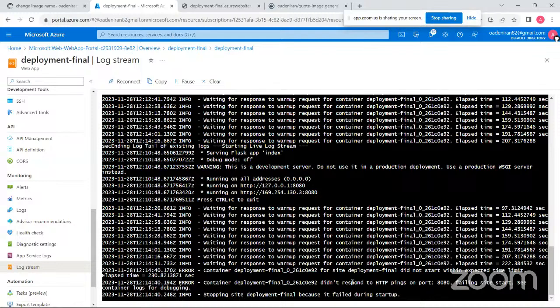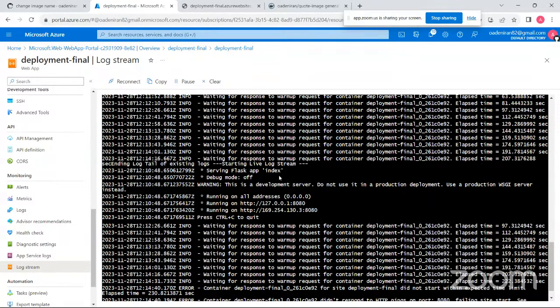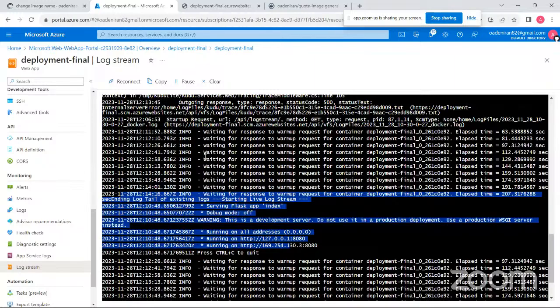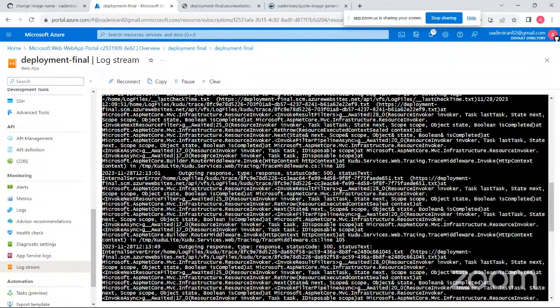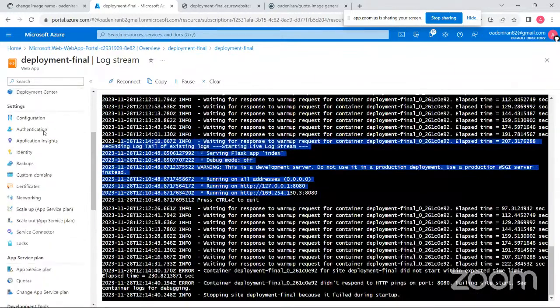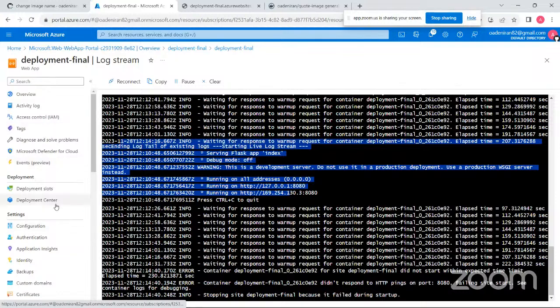Exactly, it did not respond to pings. So it did not start within the expected limit, it did not respond to pings. So this actually came up. This is it. It came up serving on Flask. But then there's an issue with these, and that's why we are not able to get this up.